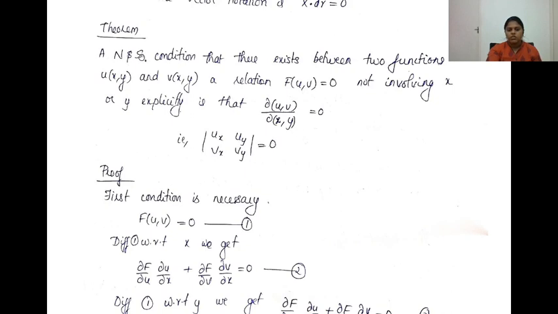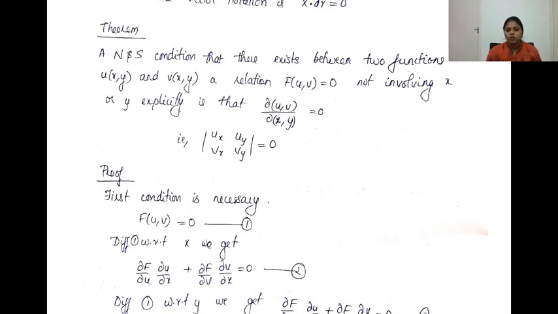So the theorem says that you have two functions u and v. If there is a relation connecting u and v which is independent of x and y, for example, u squared equal to v, or u cubed equal to v squared, that is a relation connecting u and v which does not involve x and y.